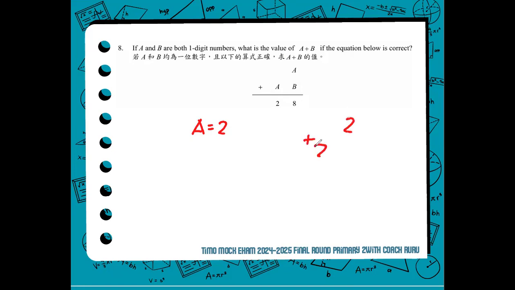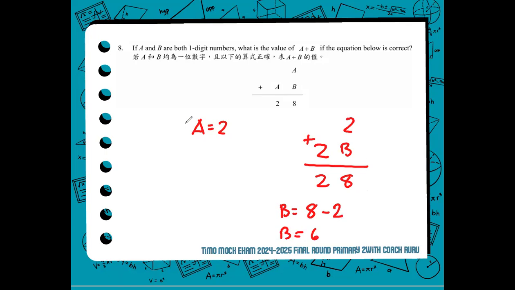2 plus 2B is equal to 28. Meaning, as we assume that A is equal to 2, we can try subtracting 2 from 8 to know what B is. B is equal to 8 minus 2. So B is equal to 6.